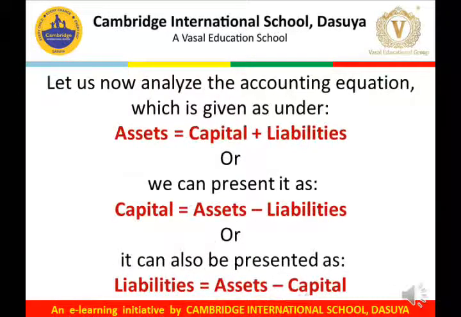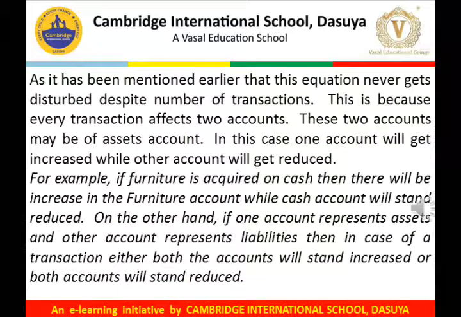Let us now analyze the accounting equation. Accounting equation is assets equals to capital plus liabilities. We can also represent it as capital is equals to assets minus liabilities, or liabilities are equals to assets minus capital. As we have already mentioned, this equation never gets disturbed despite the number of transactions.